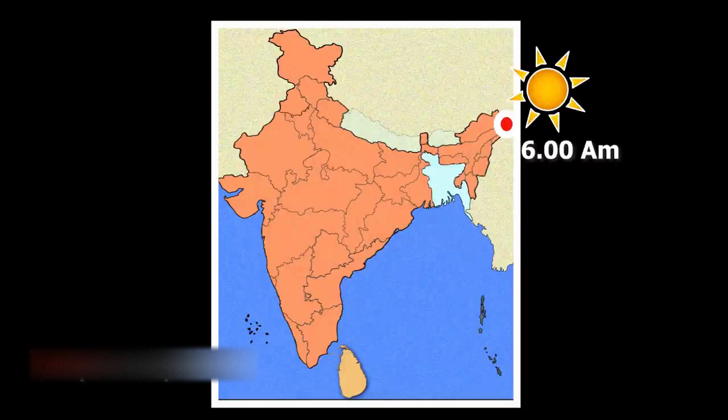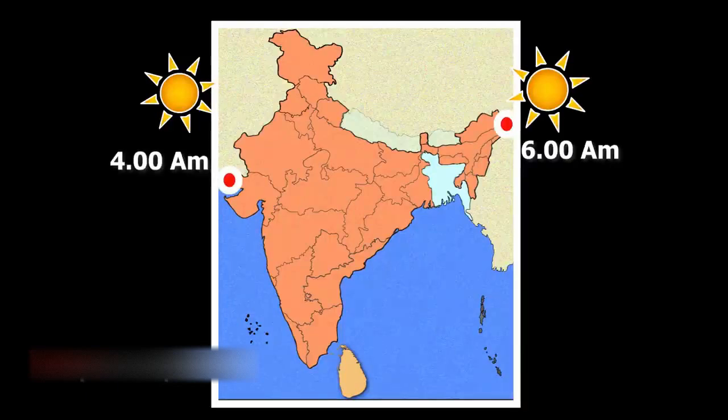After 2 hours, on the other end, that is the western end of India, people will see sunrise, because the longitudinal extent of India is 30 degrees, and we have seen that the earth travels 15 degrees in 1 hour. So for 30 degrees, it is going to be 2 hours. So in terms of local time, there will be a difference of 2 hours.